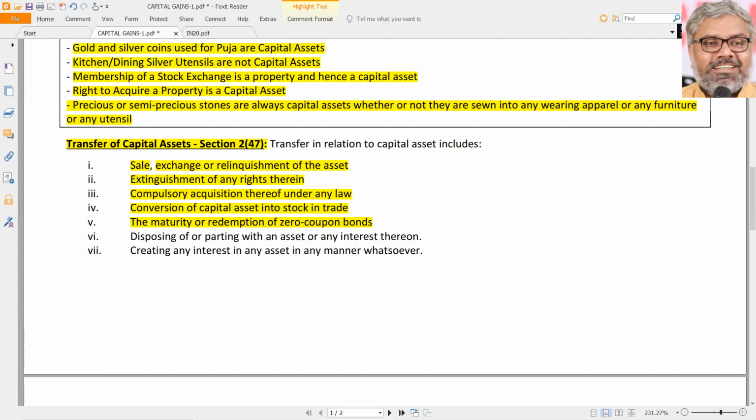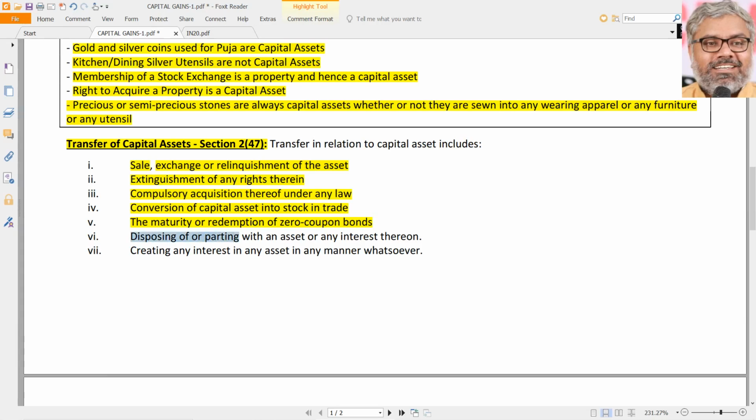Of course, we discussed this earlier from the issuer's point of view. From the issuer's point of view, the discount related to the zero coupon bonds should be amortized over the life of that bond. That was PGBP, an expenditure allowed as a deduction under section 36, where the issuer can claim a deduction. Now we are talking not about the issuer, but about the investor. Say the investor purchased a zero coupon bond at 20 rupees, and after 10 or 12 years, that bond is redeemed at 100 rupees. So this 80 rupees is his gain or not? Should this transaction be regarded as a transfer or not? Of course, yes. So the maturity or redemption of zero coupon bonds is also a transfer.